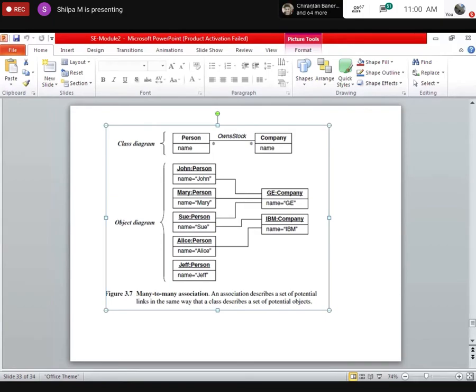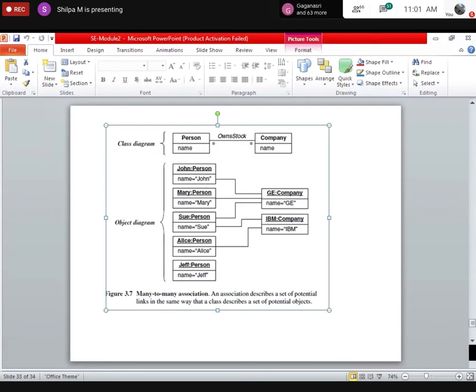So we can see John is one object, Mary is one object. More than one object can be associated with more than one company. That is either with GE or IBM, one or more. This kind of association, that is star and star, is known as many to many association.